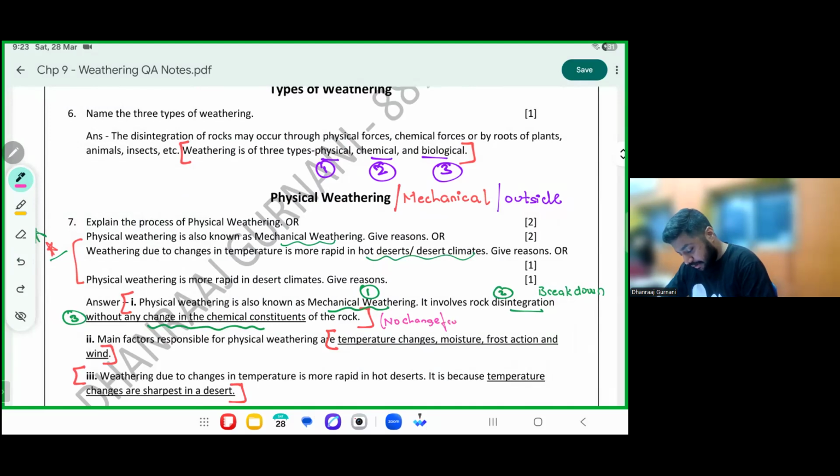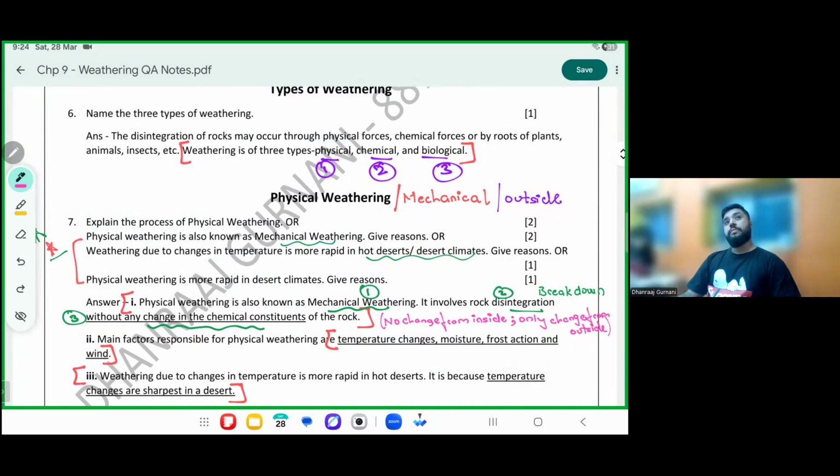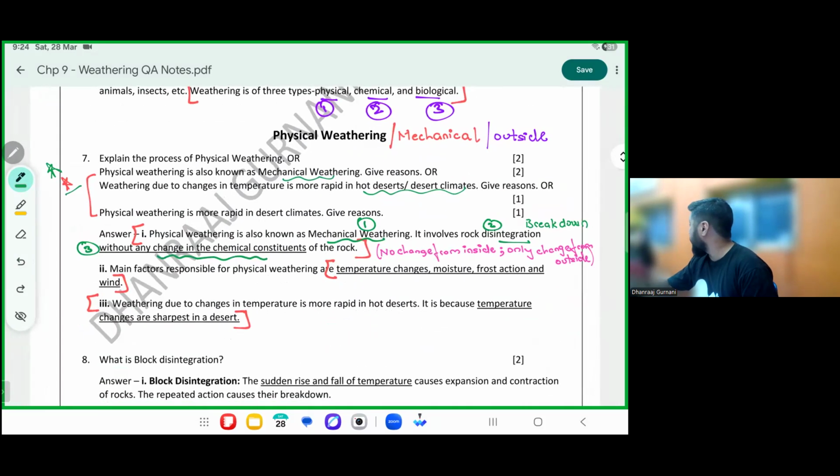from inside, only change from outside. Bracket closed. What are the factors which are responsible for chemical weathering? Are the same which affect you from the outside. Temperature may affect you from the outside, moisture, frost, and wind may affect you from the outside.